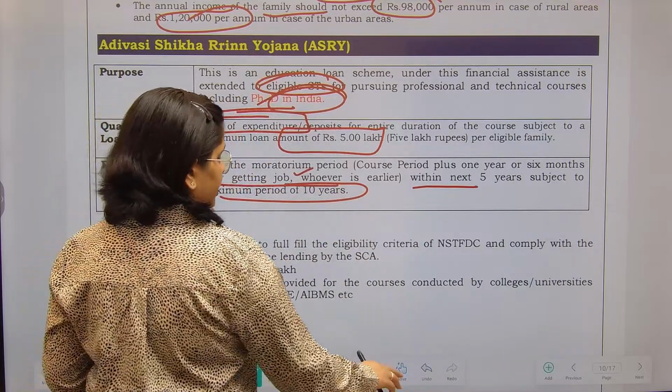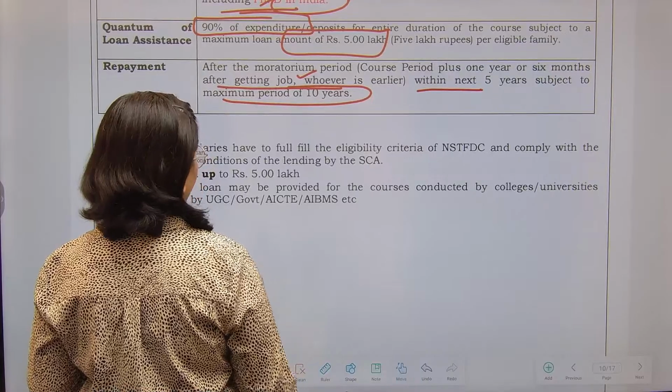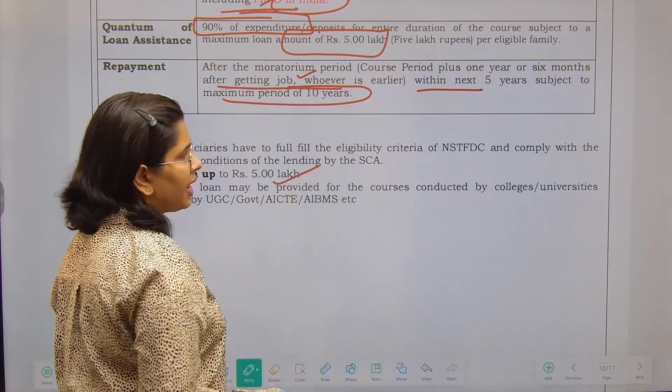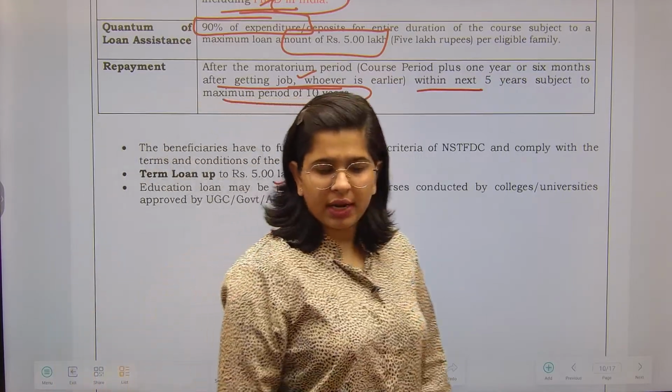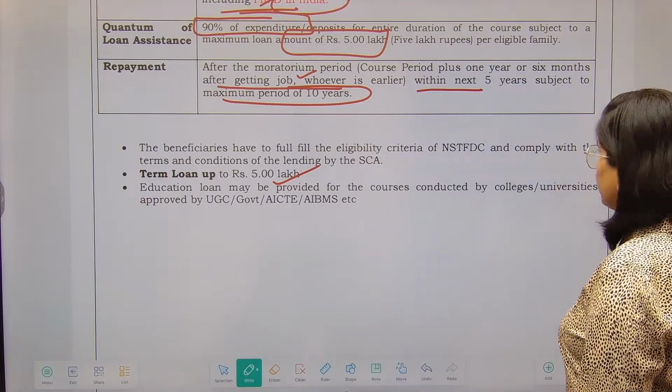The beneficiaries have to fulfill the eligibility criteria and comply with the conditions. Term loan amount is up to 5 lakhs, that has been told to you. Nothing else is required under here. Let's move on.